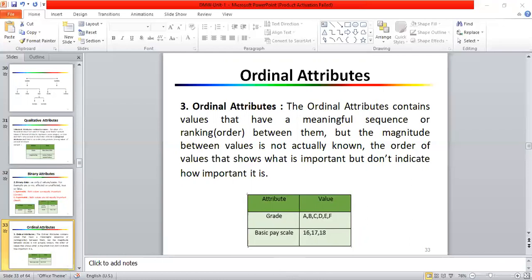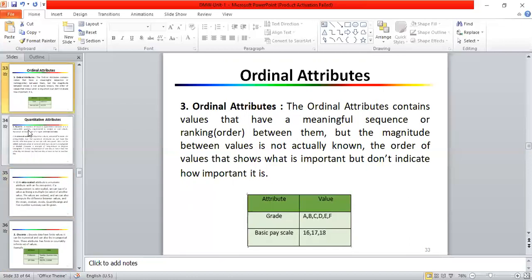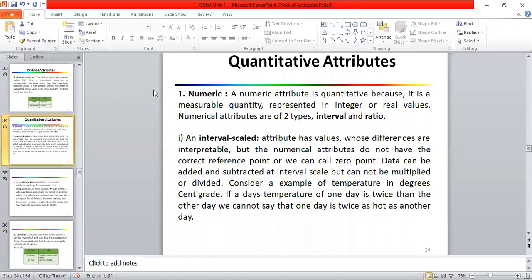Examples like heat of room heater, another example like street numbers, heat of room heater, good, better, best, grades, right? So these are the examples. So different operations, like we can calculate rank correlation, median, then percentile. These are the operations we can perform on the ordinal data. So these three are the types of quantitative.